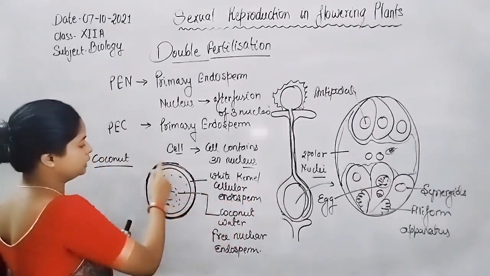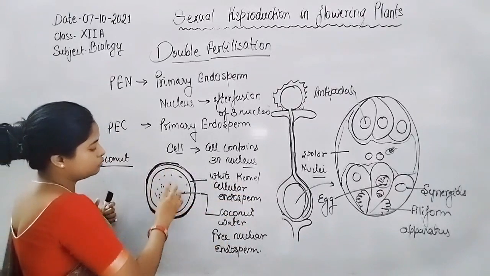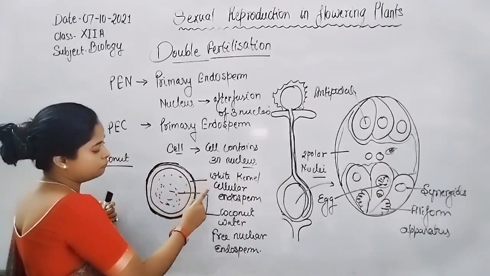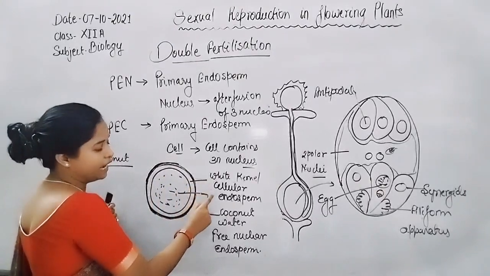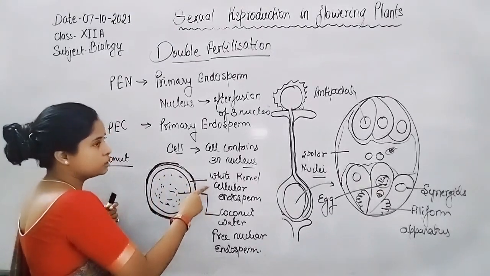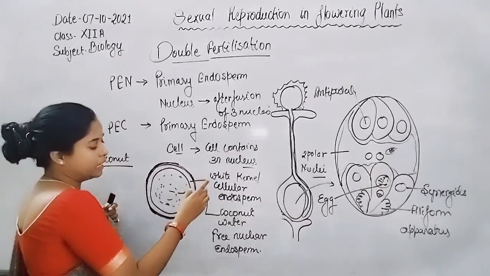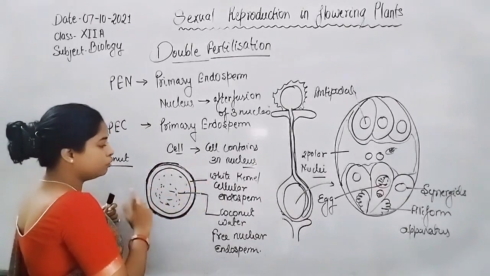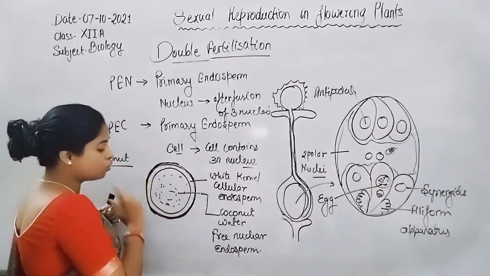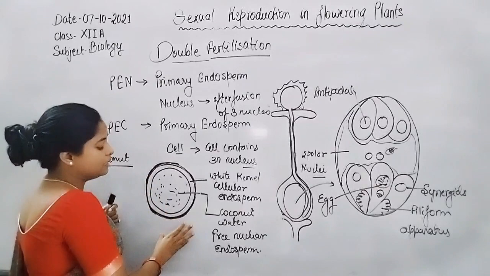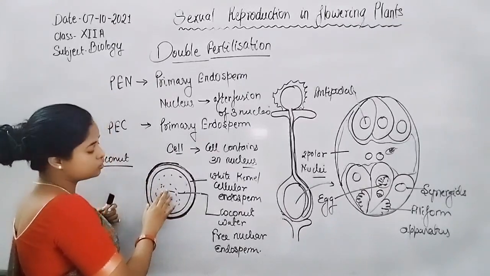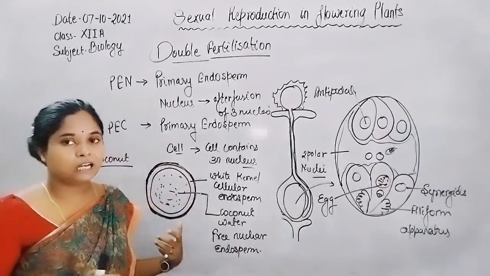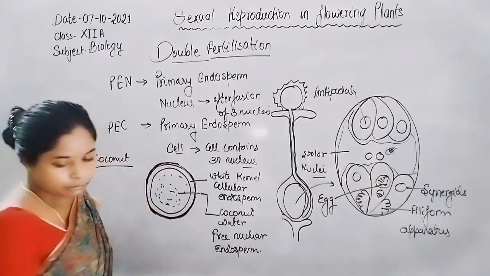So overall, the white part that surrounds the coconut water is actually endosperm, but it is a cellular endosperm where karyokinesis is followed by cytokinesis. If karyokinesis is not followed by cytokinesis, that results in the free nuclear endosperm, which makes the coconut water. So overall, these are some points about the endosperm.